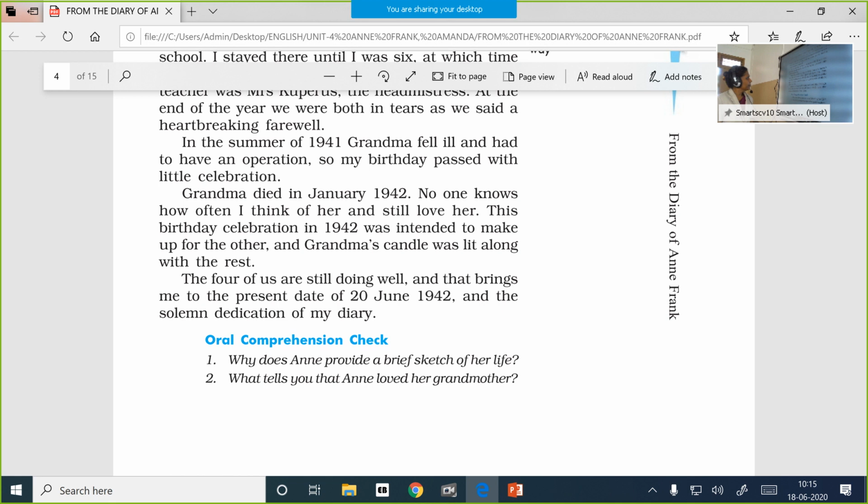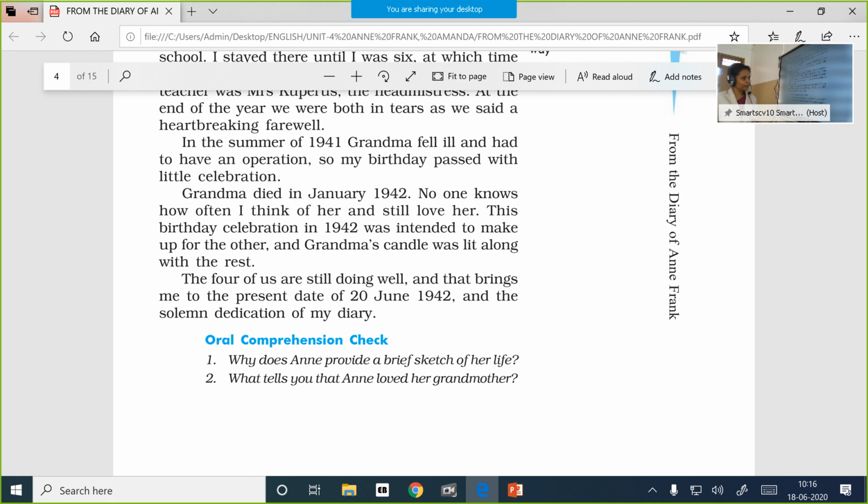So the next year, Grandma died, and she says how close Grandma was to her heart, and she often thinks of her and still loves her. And the next year's birthday celebration was done in a very grand manner, and just to remember Grandma, her candle was also lit along with the remaining family members.